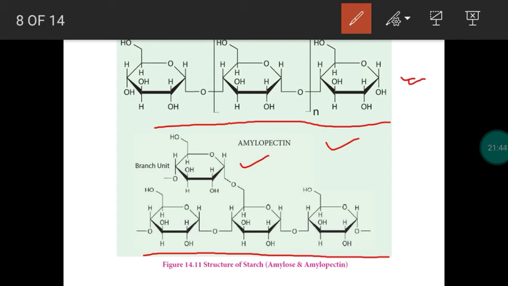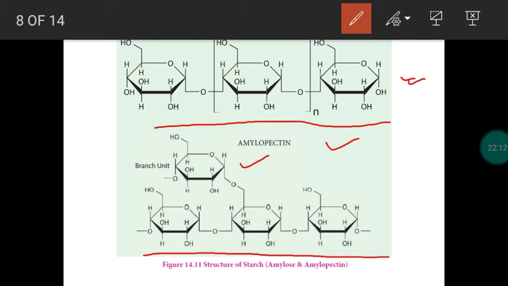For example, if 500 glucose units are joined together in a straight chain, for every 24 to 30 monosaccharide units, one branch will be there. In the branch also, glucose units are joined by glycosidic bonds. Next one more question. In branches, the glycosidic linkage will be alpha 1,6 glycosidic linkage.